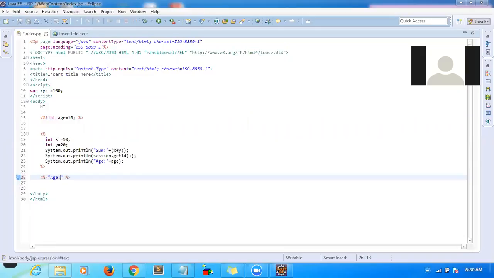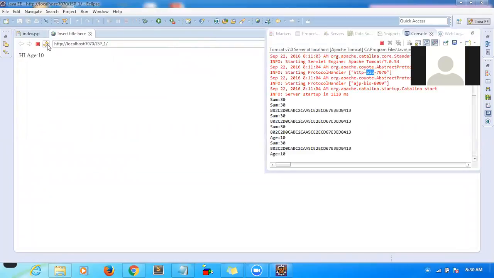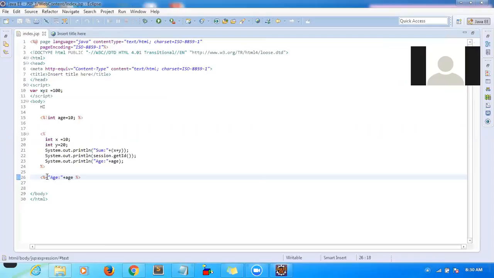Age colon, I want to display age. So age is displaying. This one we call an expression.